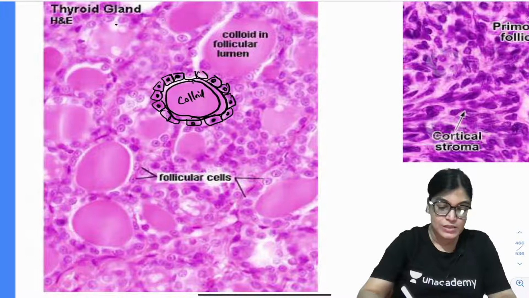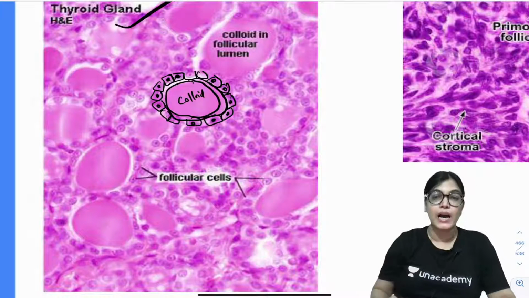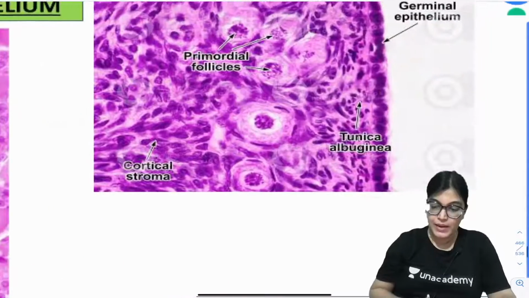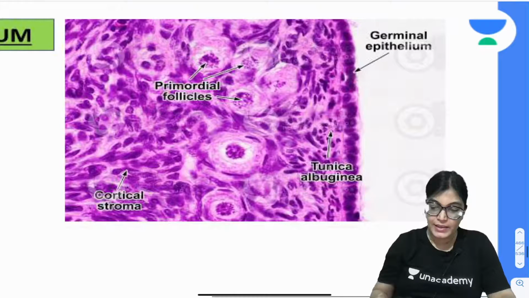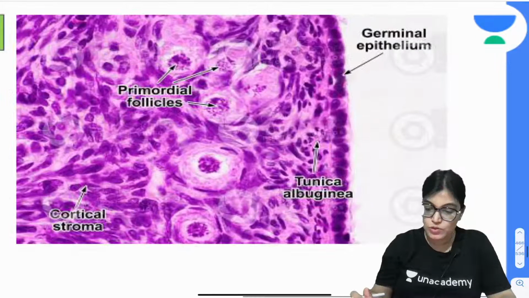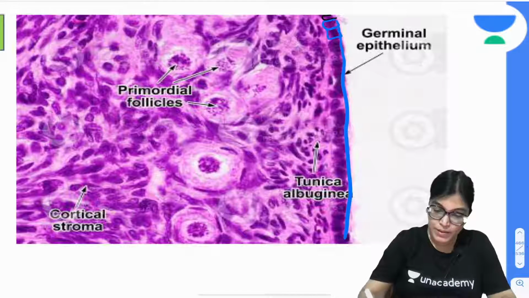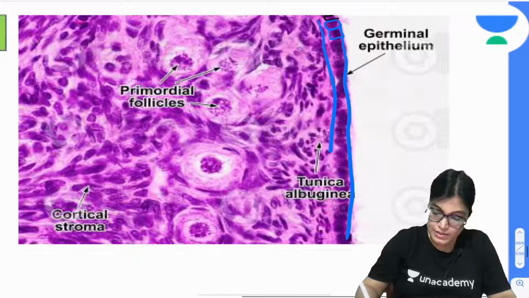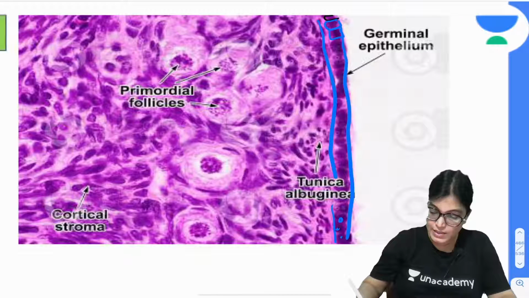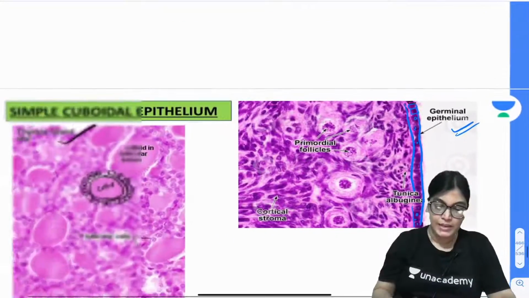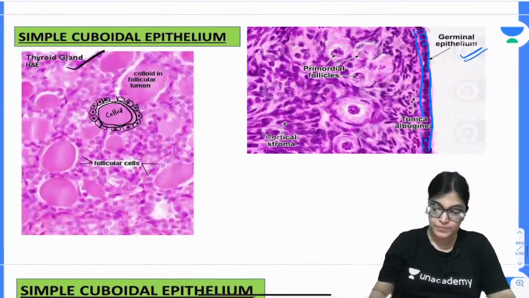So in the case of the thyroid gland, the lining of the follicles is an example of cuboidal epithelium. In the same way, when you see the germinal epithelium, here also you can see these are all cube-like. This epithelium on the outer part is again cube-like with the nucleus in the center. So this is again an example of cuboidal epithelium, the germinal epithelium of the ovary.